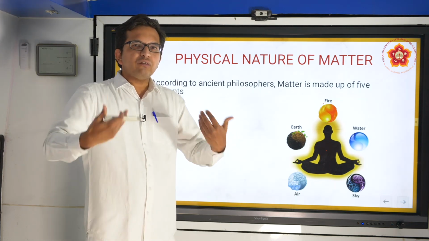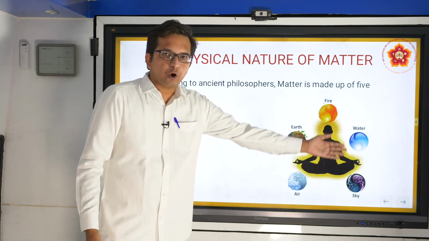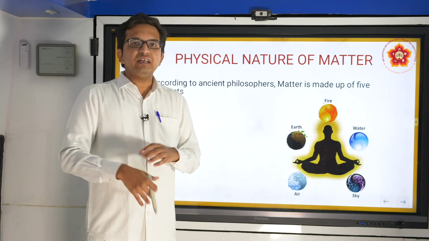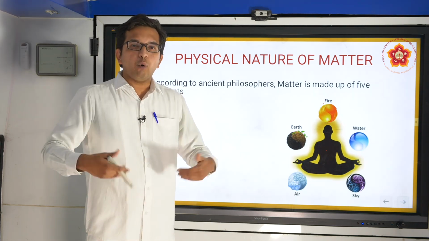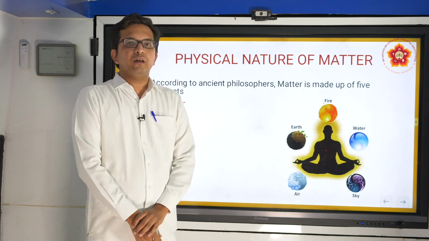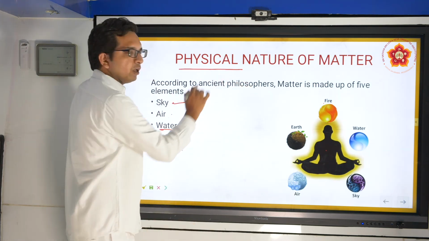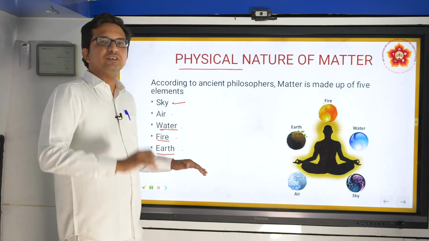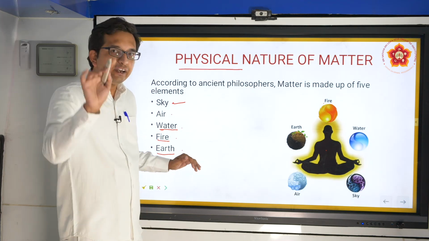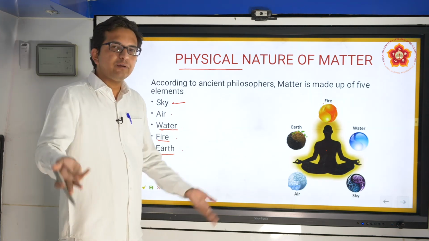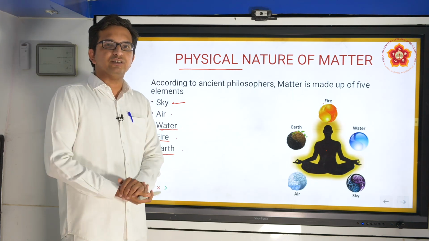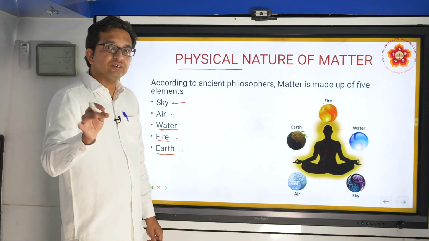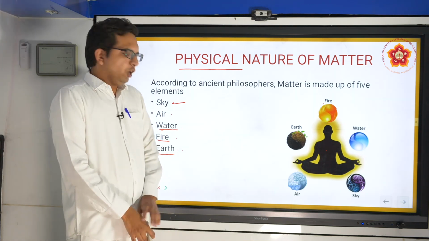We have to evolve as humans, and these five properties of nature which help us for physical existence, our goodness and greatness can help us to evolve over a period of time. So these physical properties are responsible for the smooth living of individuals, living organisms, and remember that even non-living organisms are present in the same conditions. The non-living organisms also have their sustenance on earth itself. So moving further now.